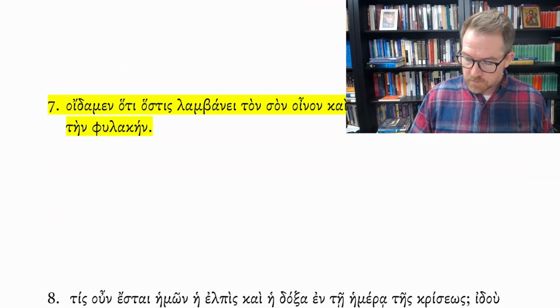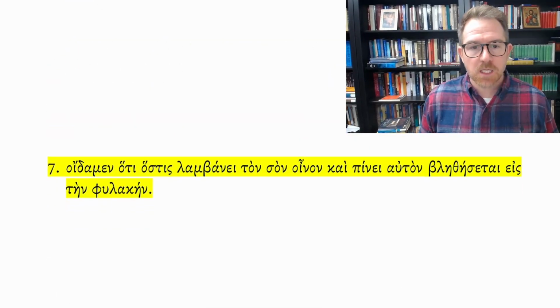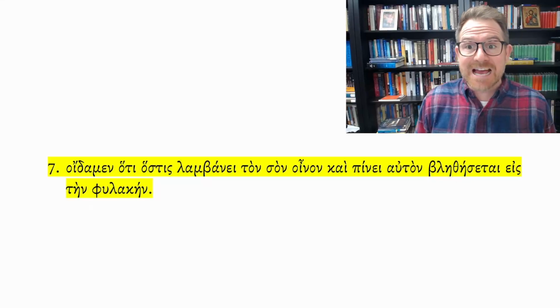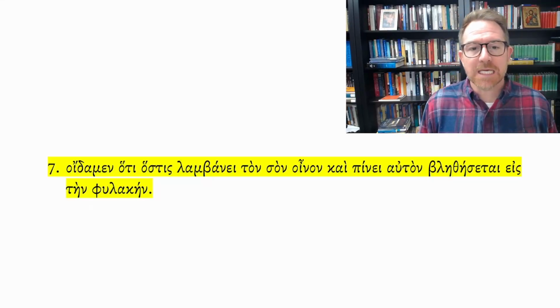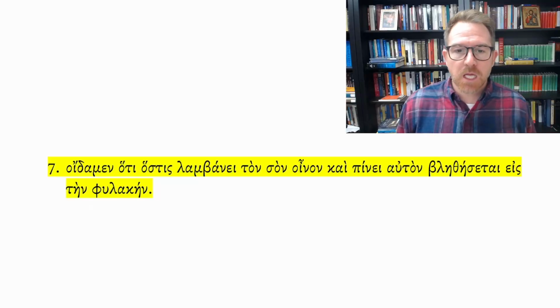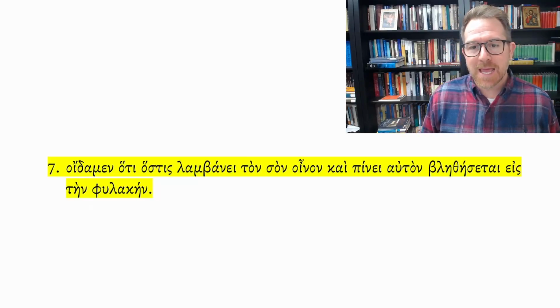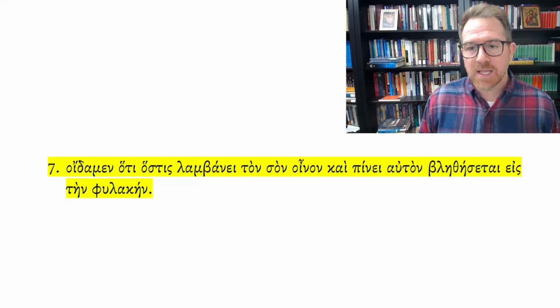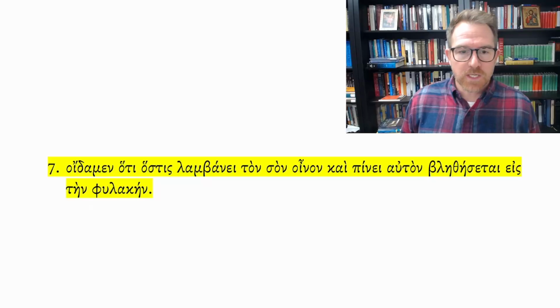One more example, number 7. Oidamen hoti hostis lambanei ton son oinon kai pinei auton blethesetai eis phulakein. Here we have the indefinite relative pronouns smashed together, hos and tis. Oidamen hoti.